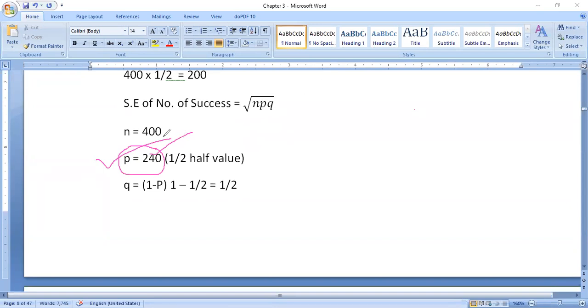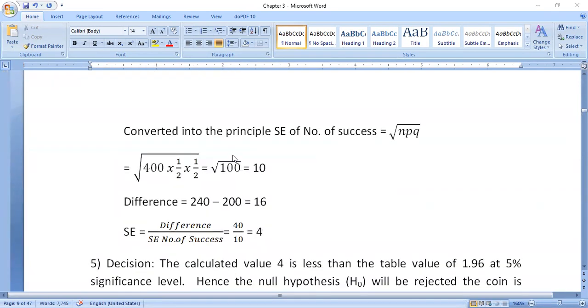After writing these steps, we go to the next one, the test criterion. The standard error of number of success is equal to the square root of npq, with n equal to 400. Based on this formula, the information is carried forward: 400 into 1 by 2 into 1 by 2. Again we get the same answer as in the previous problem, that is 10.